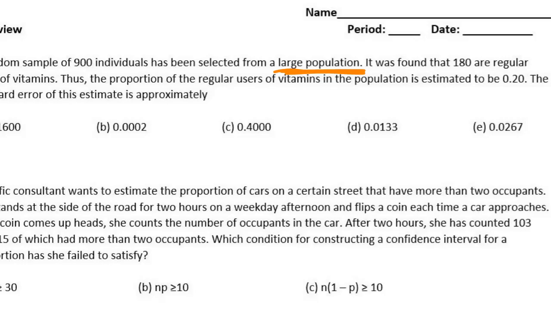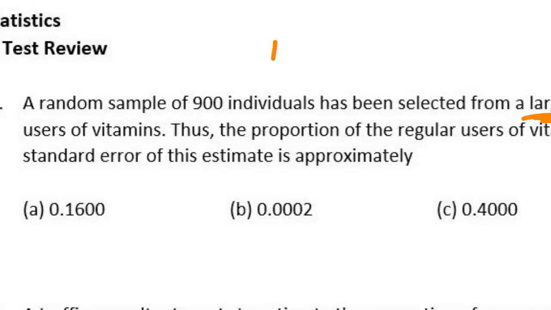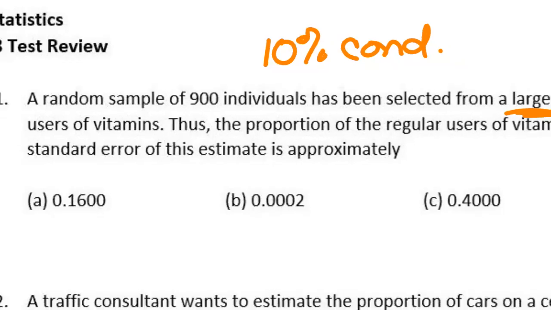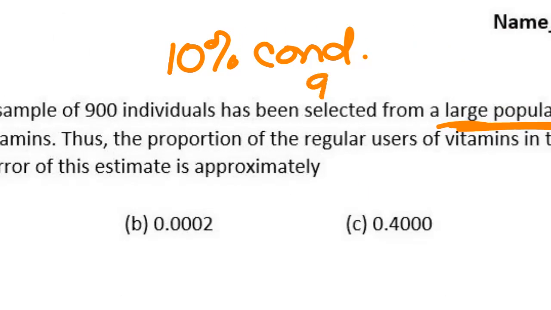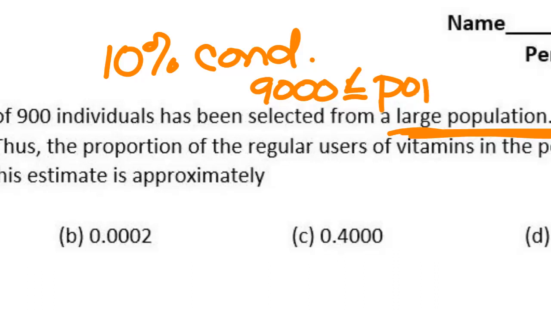Yeah, we're going to be able to assume some independence here, right? Because what would my 10% condition be? We would have to have at least what to get independence? At least 9,000. So 9,000 is less than or equal to whatever my population is. I haven't finished reading the question. Because it says it's a large population, I'm comfortable with making that assumption. That's like 2 or 3 large high schools put together.